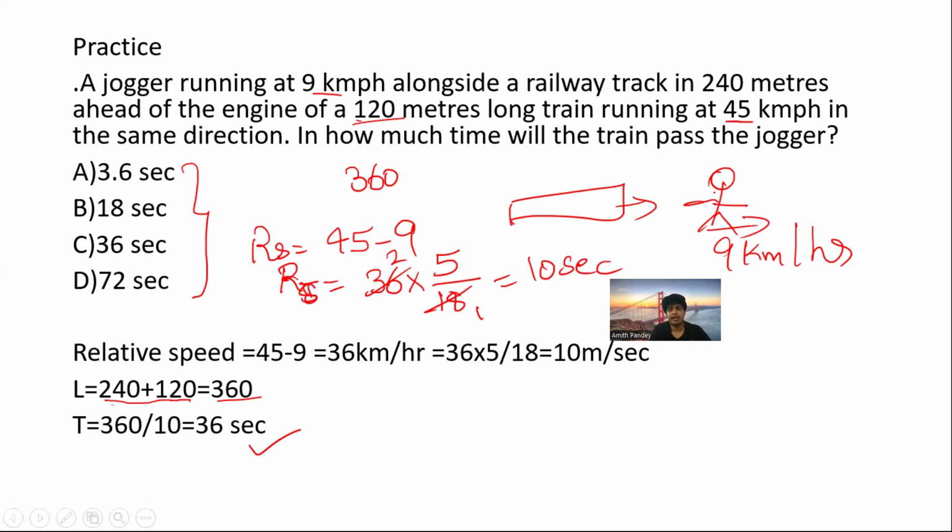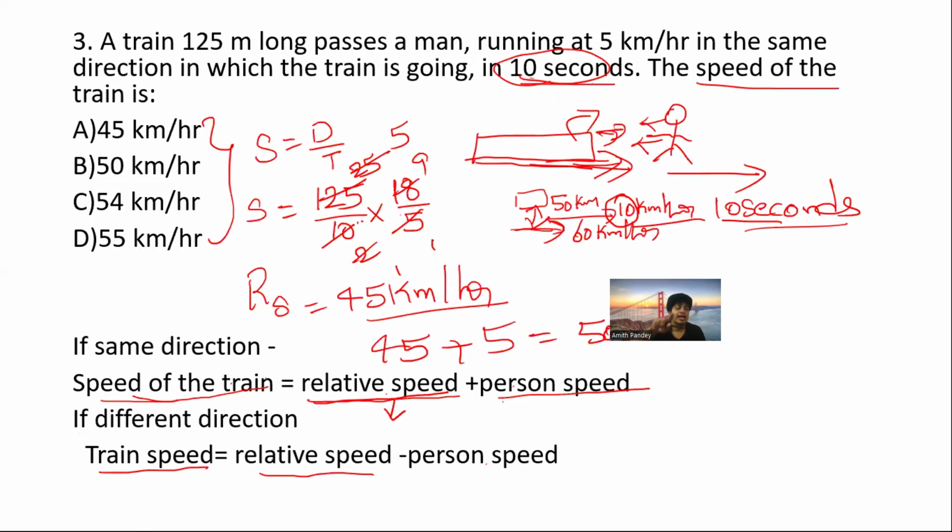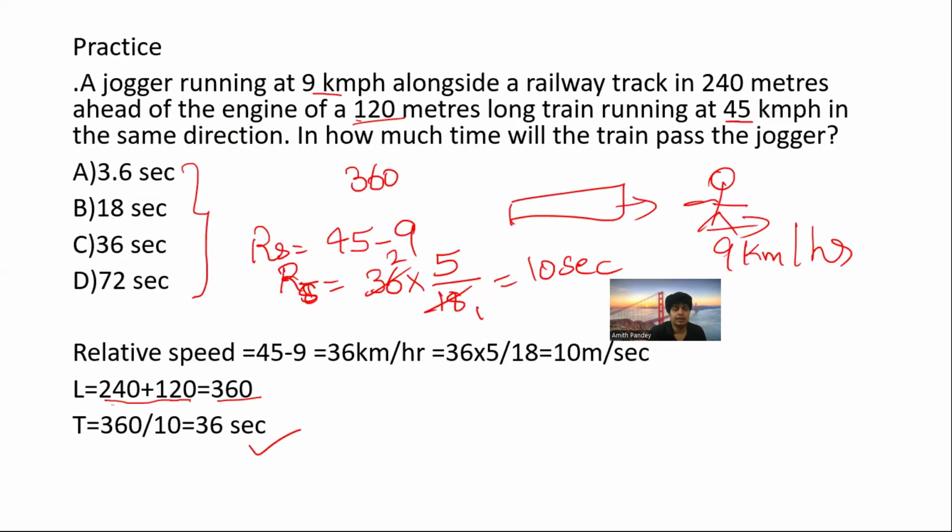So what are they asking? In how much time will the train pass the jogger? Here they gave the train speed and the jogger speed, the person speed. Now they are asking to find out in how much time the train can pass the jogger. So first we found the relative speed. After getting the relative speed, that is 10 meters per second.